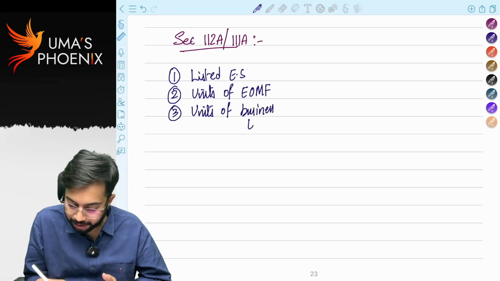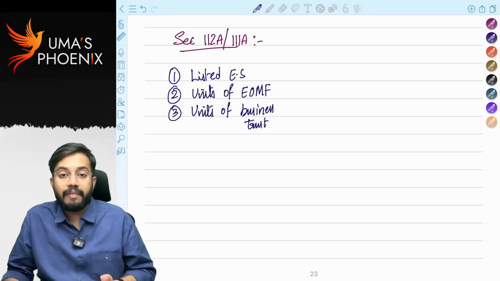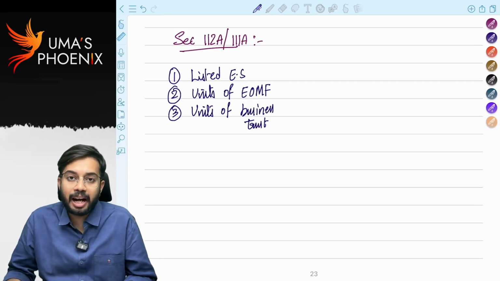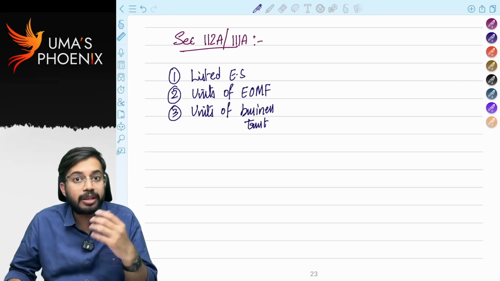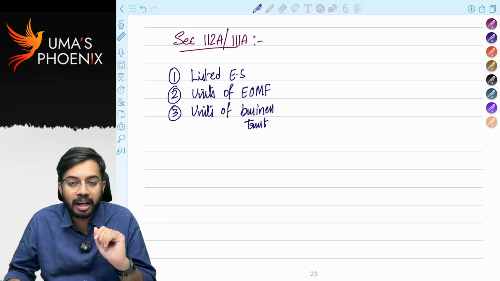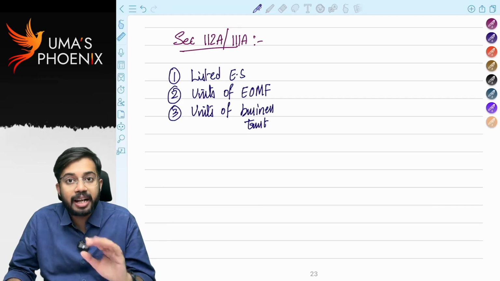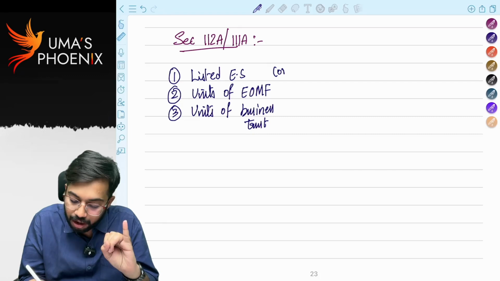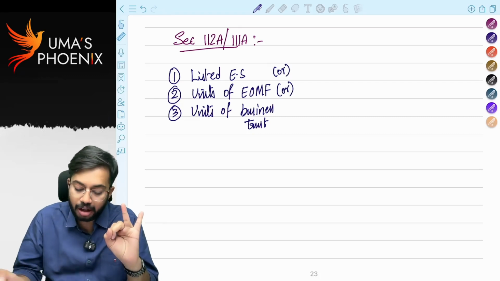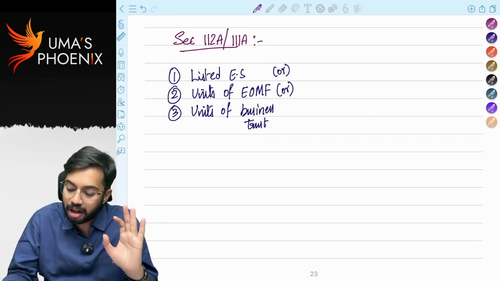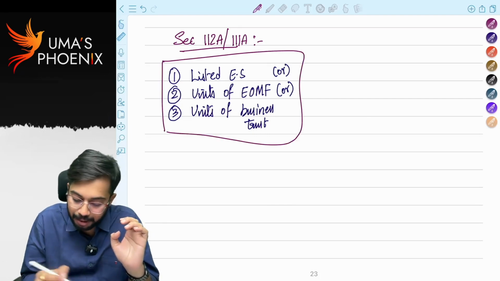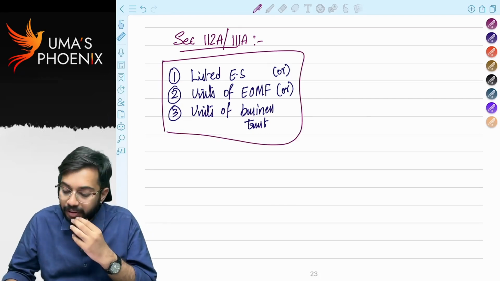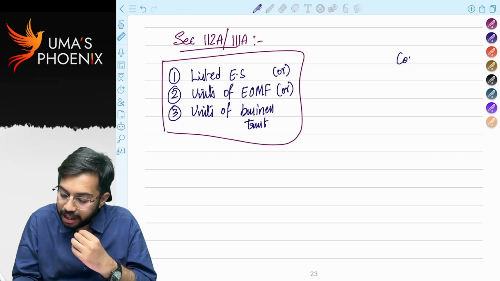On transfer of these 3 capital assets only 112A or 111A gets attracted. I sold building, I sold land, 112A will not get attracted, 111A will not get attracted. 112A, 111A gets attracted only on transfer of either listed share or units of equity oriented mutual fund or units of business trust. On transfer of any one of these 3 capital assets, section 112A or 111A gets attracted. Now conditions.